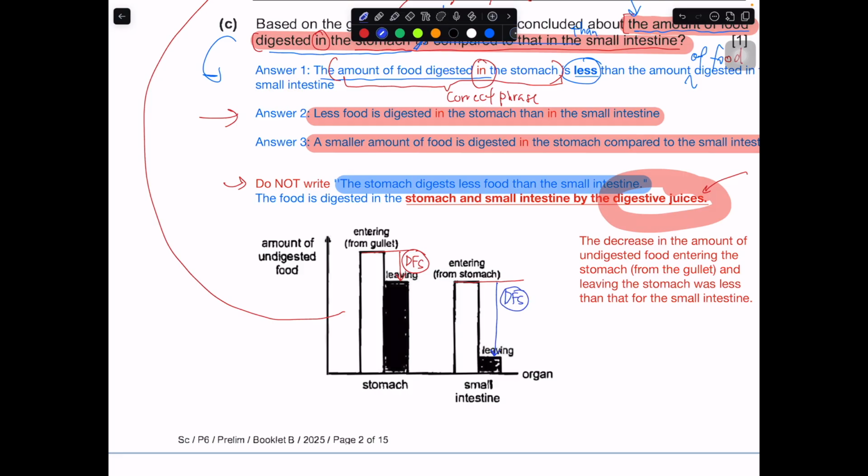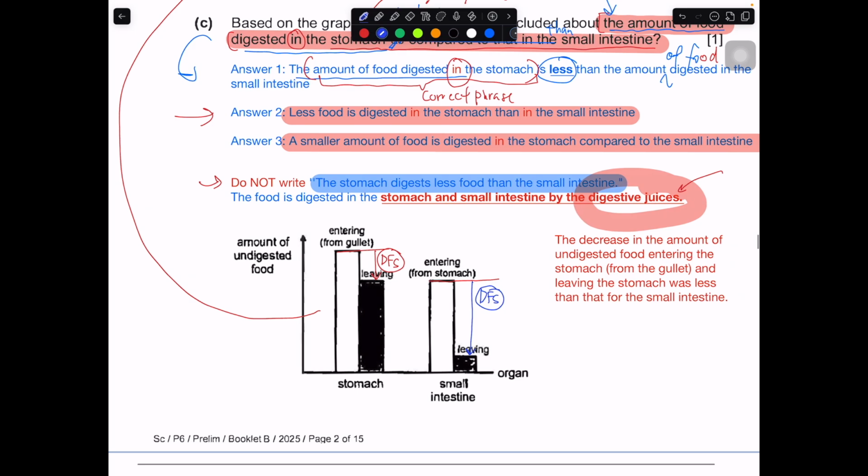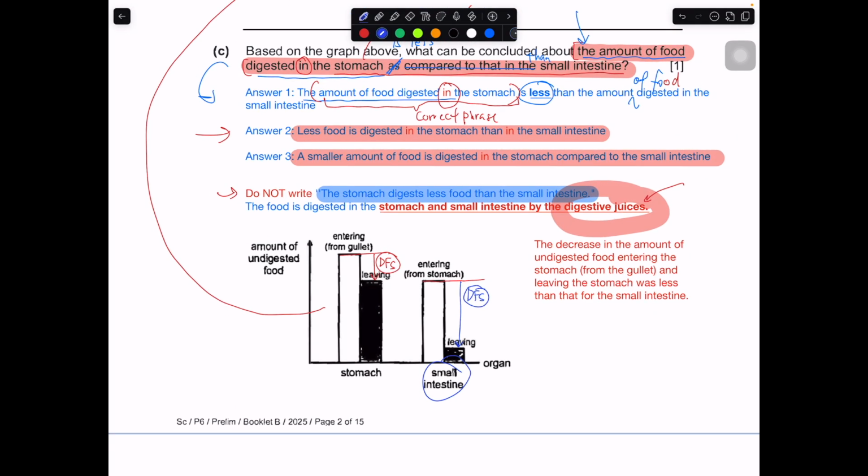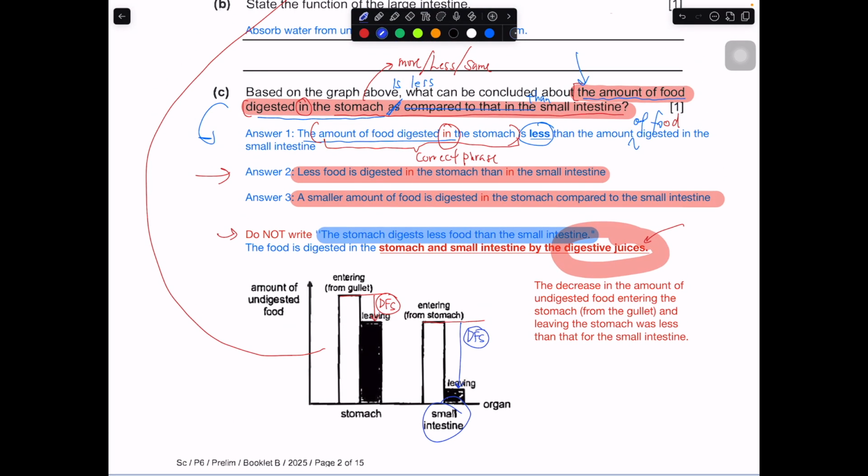Okay, so you can see by drawing the arrow, right, you can see straight away that the amount of food digested in the small intestine is way more than in the stomach. So this is actually how you compare. You draw the bar, then you draw the line accordingly. Then from there you can get the idea of more, less, or even the same.